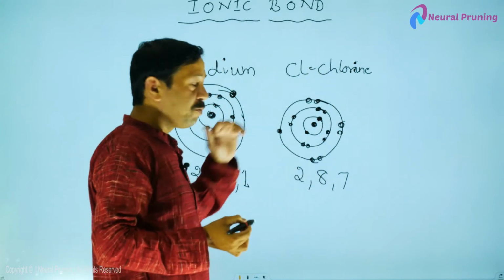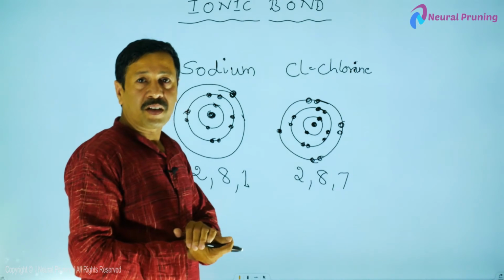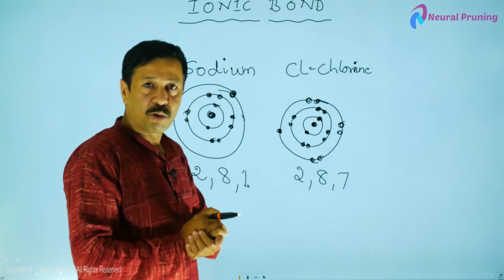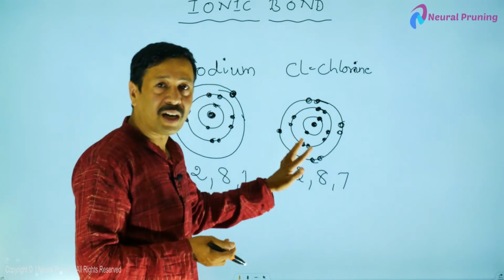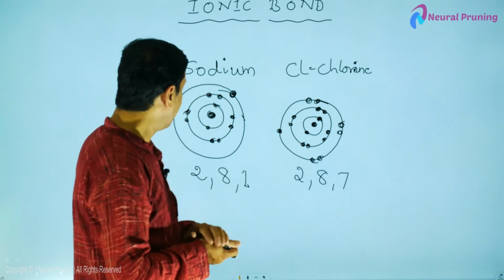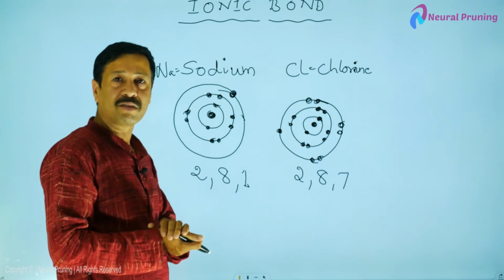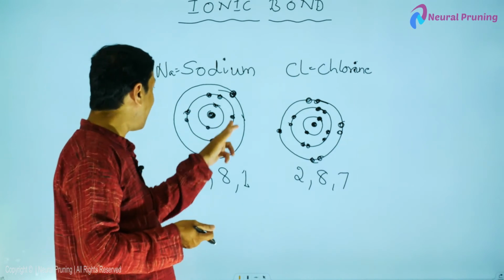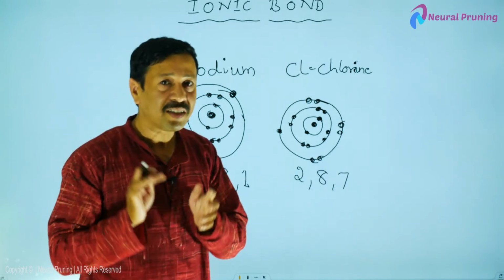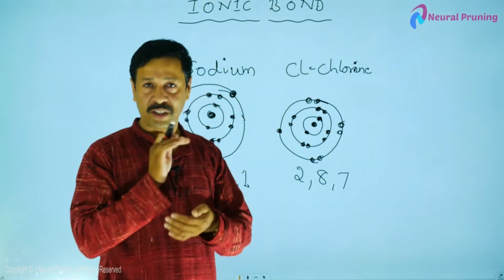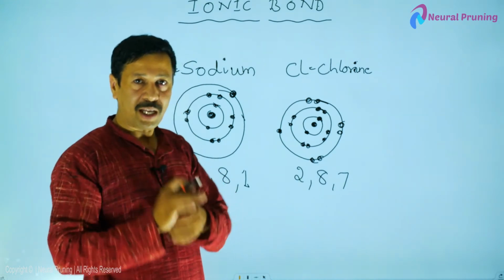Now, these two friends come to an agreement. Sodium will give 1 electron to this chlorine. Then chlorine will attain the octet. Similarly, sodium loses 1 electron. Then the second shell will have 8 electrons. Thus, both friends will attain the stable configuration of octet. Now, let us see what happens.